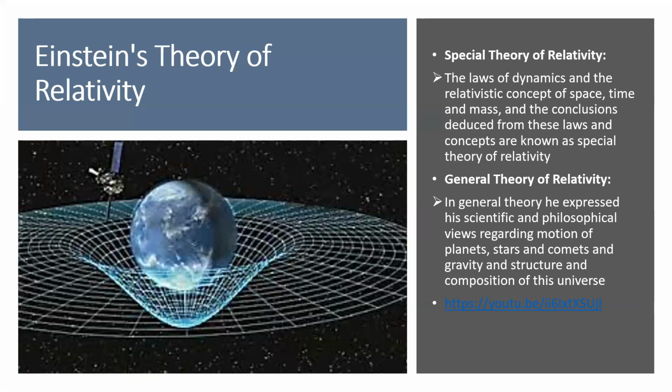In this chapter, we will be learning the special theory of relativity. While the general theory of relativity refers to the general theory in which he expressed scientific and philosophical views regarding the motion of planets, stars, and comets, and gravity, and the structure and composition of this universe. So, we won't be focusing on the general theory of relativity, but we will be seeing in detail the special theory of relativity. So these are the concepts which we will learn in this chapter related to Einstein's theory.